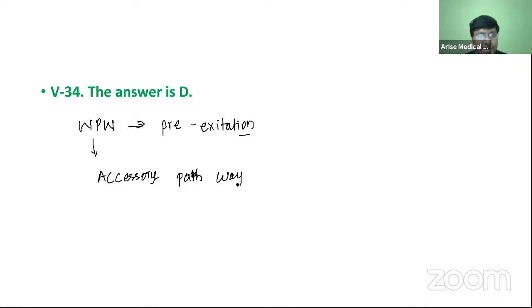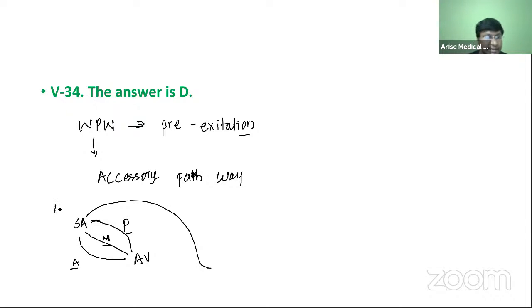You have an accessory pathway in this patient. Normally you take the SA node and the AV node. You have 3 internodal fibers: anterior, middle, and posterior internodal fibers. Now, apart from these anterior, middle, and posterior internodal fibers, you also have an accessory pathway connecting the atria to